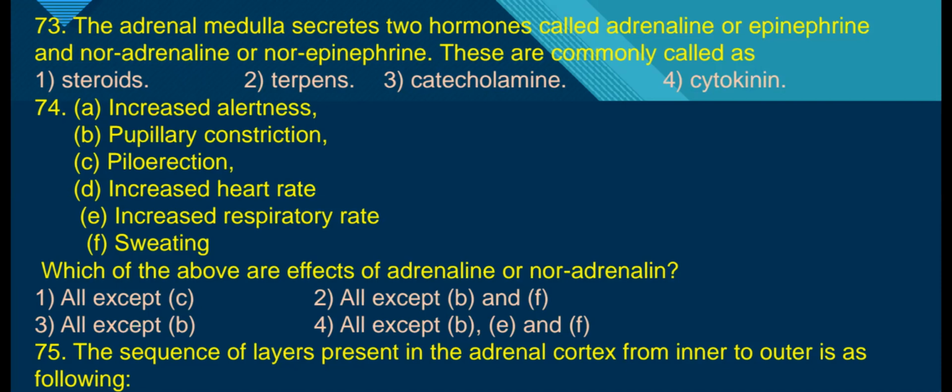On the basis of chemical composition, the hormones are divided into amine hormones, peptide hormones, protein hormones, and steroid hormones. Amine hormones are made up of only a single amino acid. Example, adrenaline, melatonin. Adrenaline and noradrenaline are made up of aromatic amino acids, so they are called catecholamines.